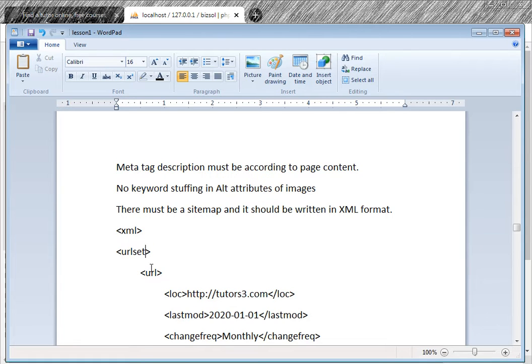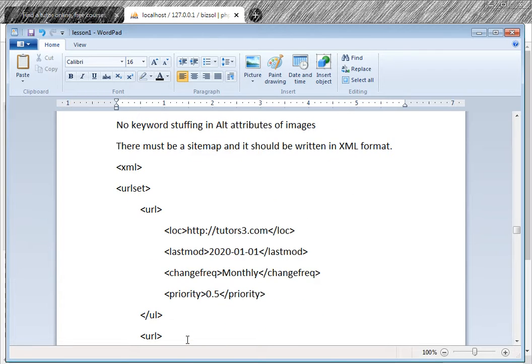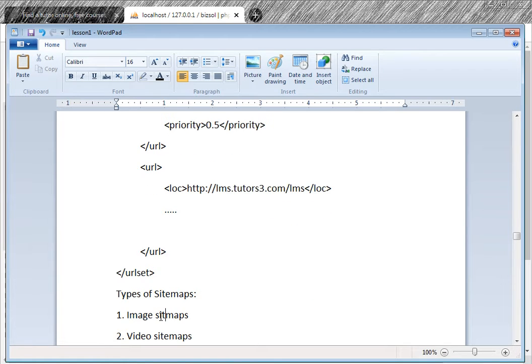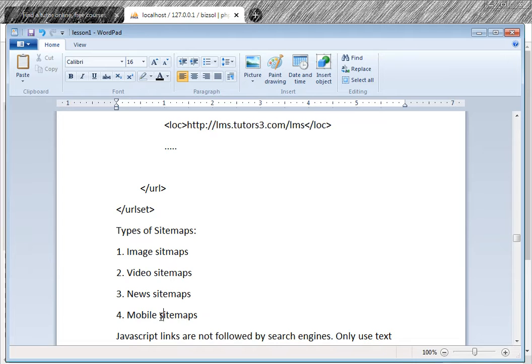URL set means first URL, its location, last modification, change frequency, priority, and URL. This is URL, right? Second URL, location, and you have a sitemap for all the URLs. It is easy for the search engine to see and index your site. Types of sitemaps: there are image sitemaps, video sitemaps, a different XML sitemap for video, a different sitemap for news on your website, and a different sitemap for mobile.